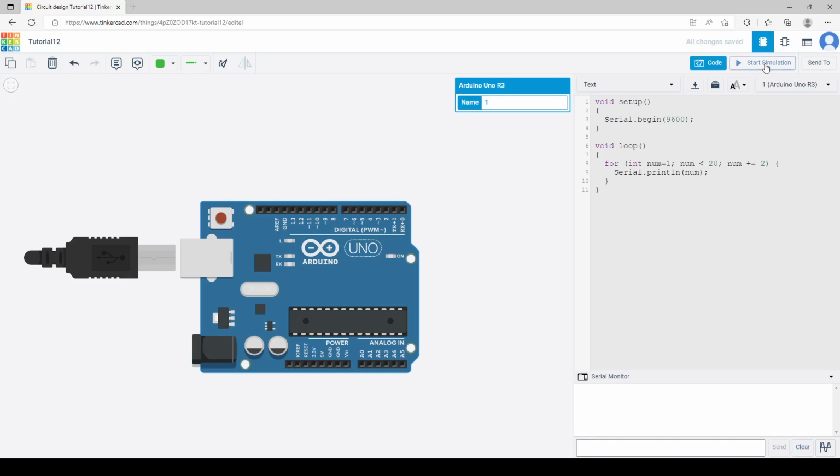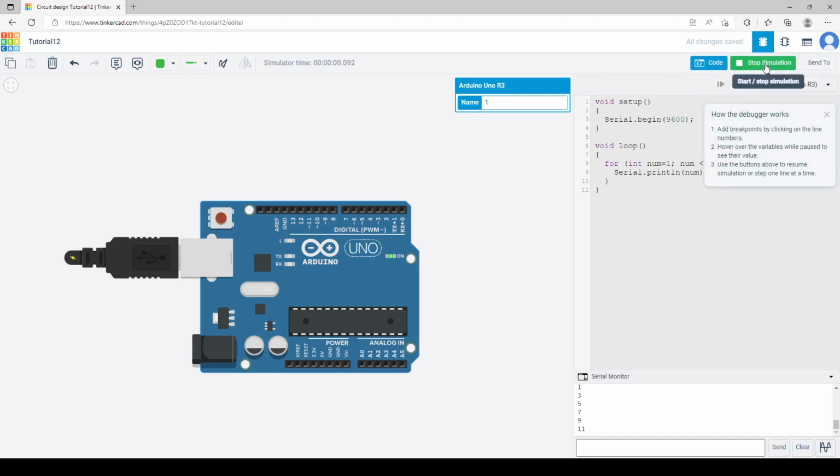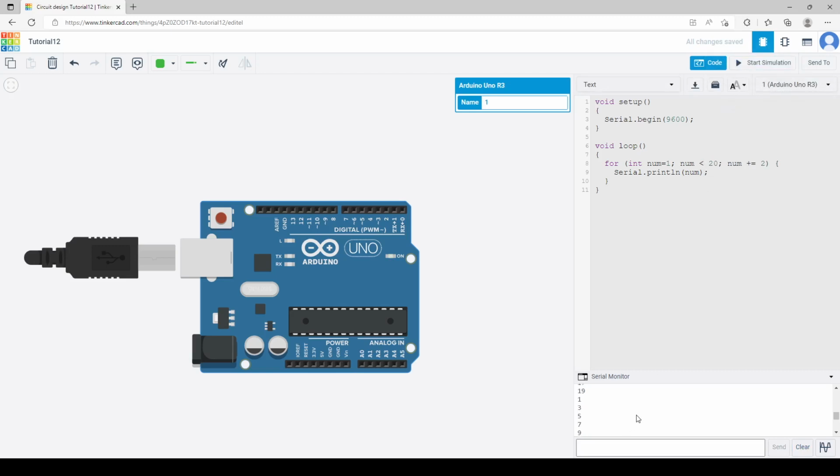Now let me just try this thing, guys. I hope this works. This will make it much clearer for you. Okay. So greater than or equal to is a little bit of an advanced concept, and some of you might not be able to understand it just now. So I will explain it in later videos. But just understand for now that till the time number is smaller than 20, just keep on executing. When it gets greater than 20, just stop executing.